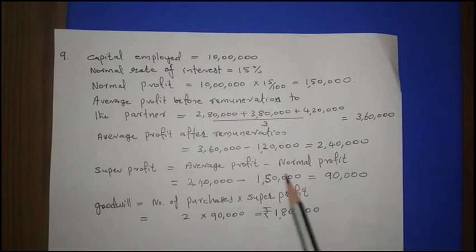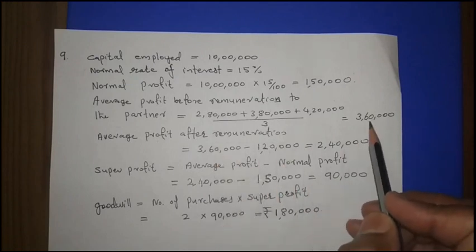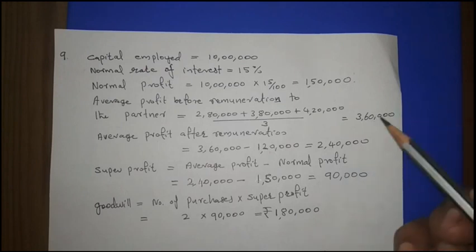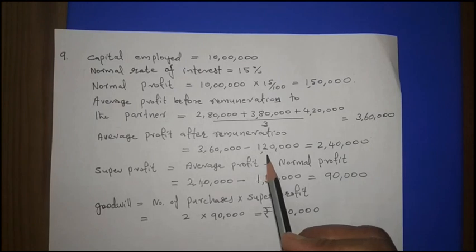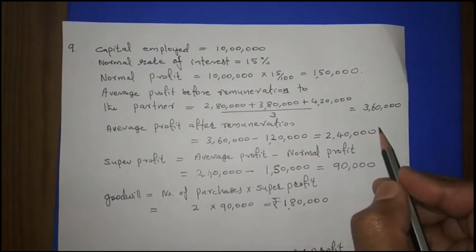Here I followed the 3,60,000 I took before the remuneration. How much profit is there? That is the average I took. From the average I deducted only one time. Then we are getting 2,40,000.